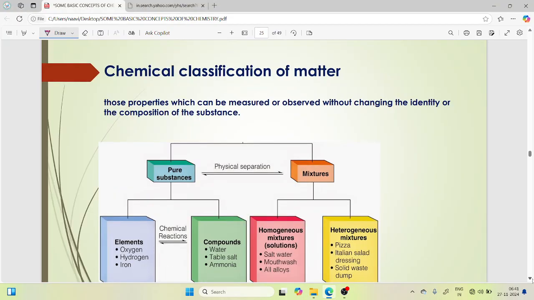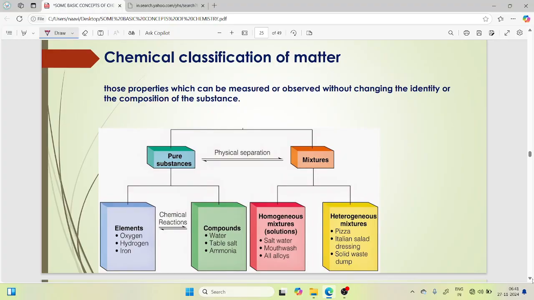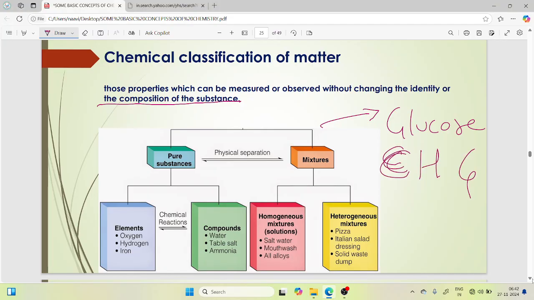Chemical classification of matter. In the physical classification of matter, we observe only the change in the state of matter. In the chemical classification we are focusing on the composition of the substances. Example, glucose. Glucose is a composition of carbon, hydrogen and oxygen, C6H12O6. This is the composition of glucose.